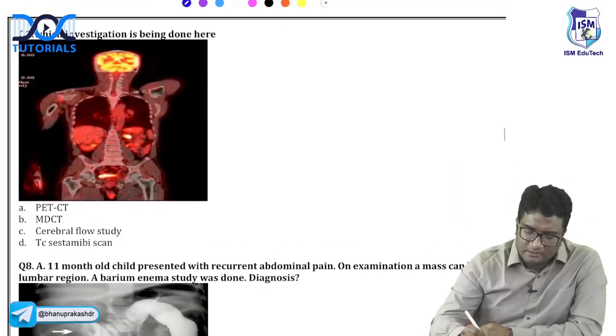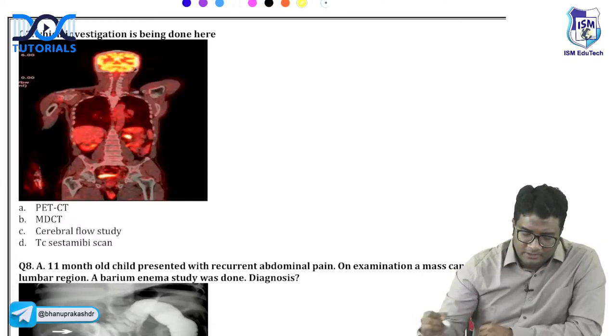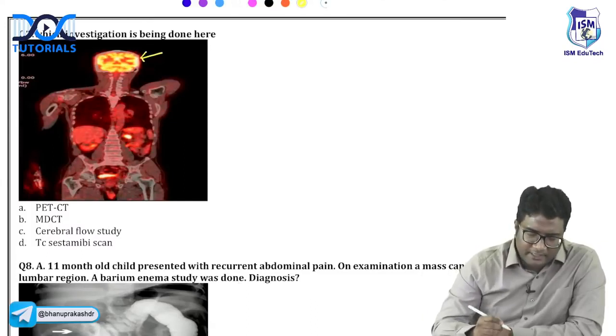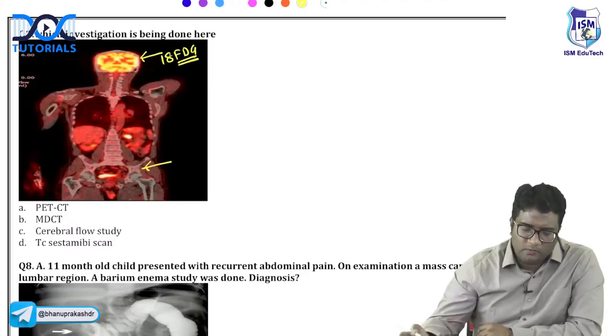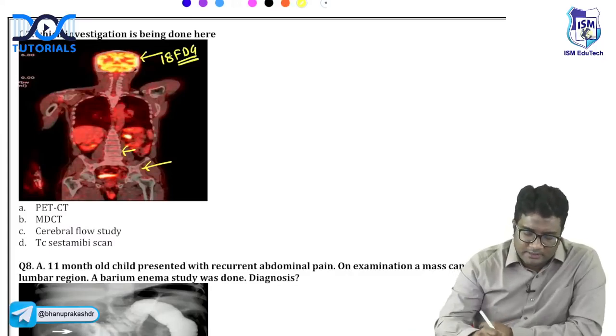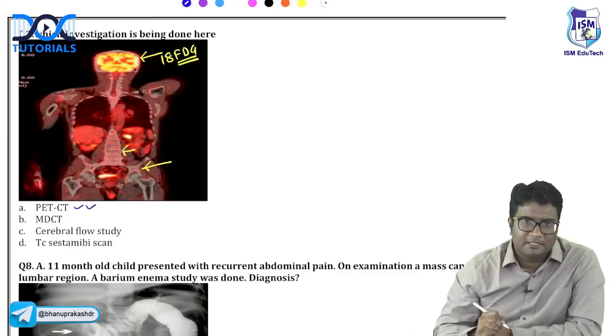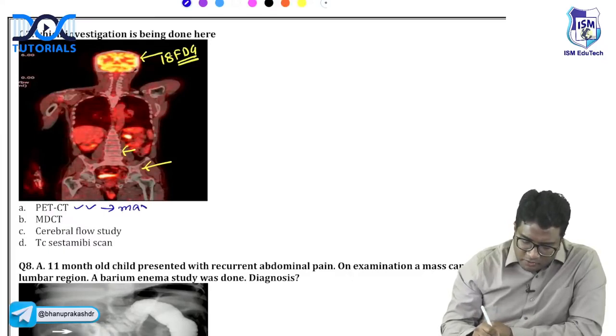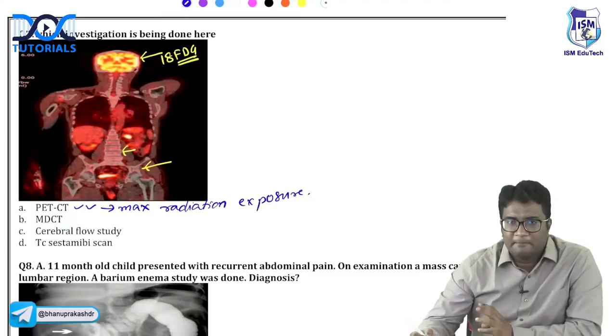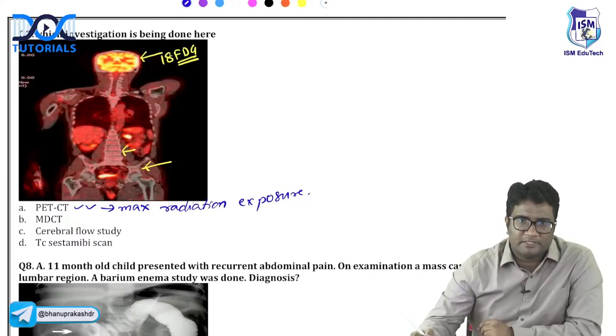What is this investigation, guys? You can see uptake in the brain. If there is uptake in the brain, that means glucose has been used. And how are the bones? The bones are white. You can see the vertebrae, the bones, and uptake in the brain. So this is PET-CT. Remember, maximum radiation exposure out of all diagnostic modalities is seen with PET-CT.